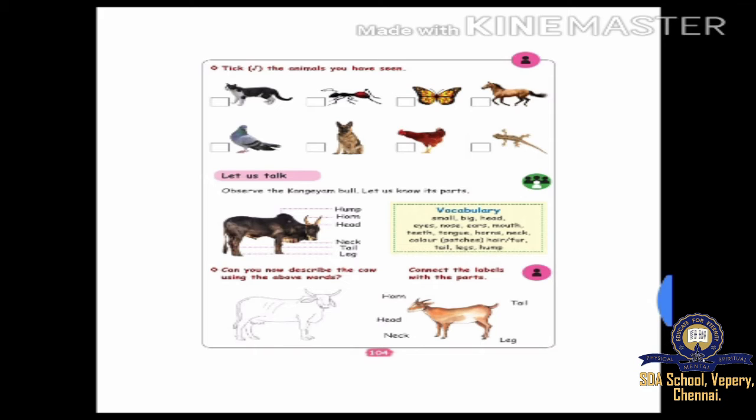I have seen many butterflies when I was small. Nowadays, we cannot see the butterfly in Chennai city. If you have seen in villages or somewhere else, you can put a tick. Otherwise, you can put a wrong. Next one is horse. If you have seen the horse, put a tick there. Next one is pigeon.